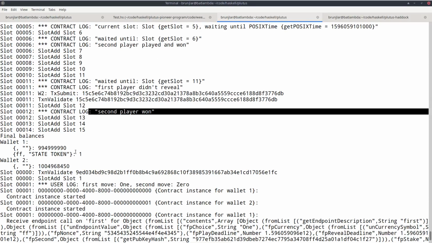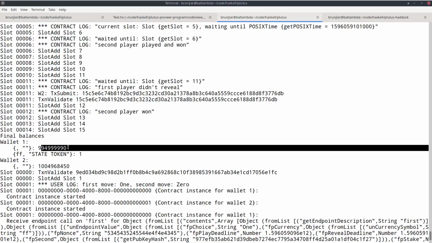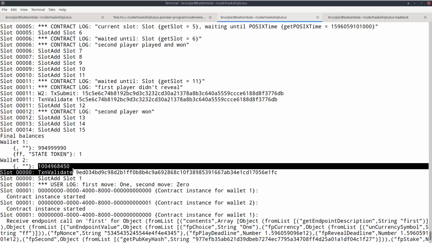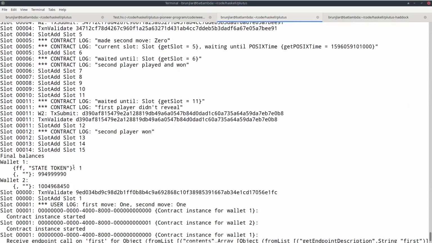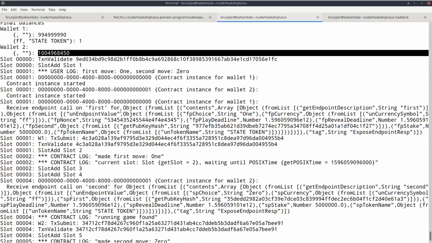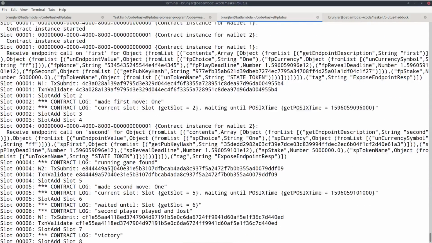Again, wallet 1 got the stake token back, but now wallet 1 has 5 ADA less and wallet 2 has 5 ADA more than before. And the other two cases are more or less the same, just the other way around. So if it's 1-0, then wallet 2 will win again, and if it's 1-1, then wallet 1 will win again. So this all seems to work as expected.